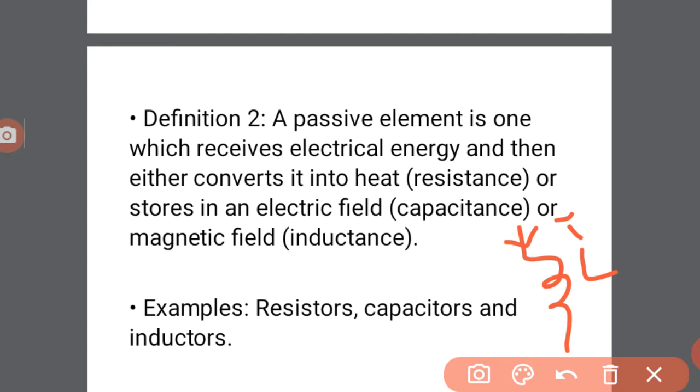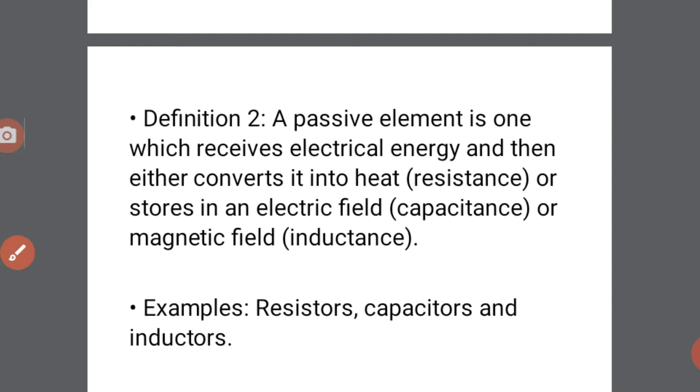These three components, resistor, capacitor and inductor, are called passive elements. A passive element is one which receives electrical energy. The examples of passive elements are resistor, capacitor and inductor. Of these, the capacitor and inductor are called storage elements.